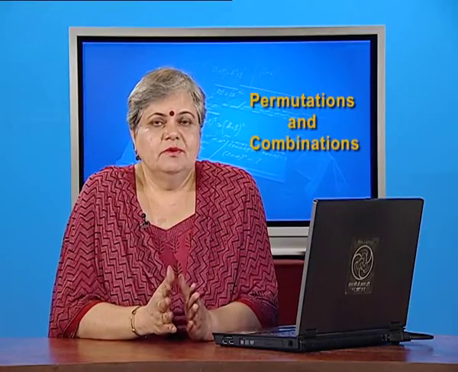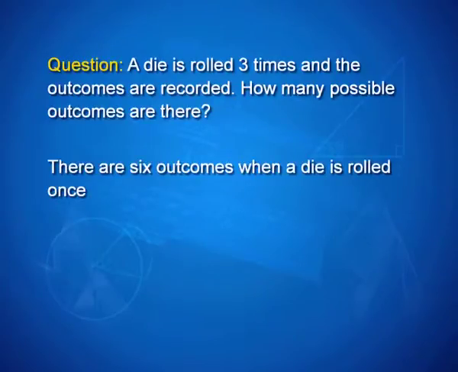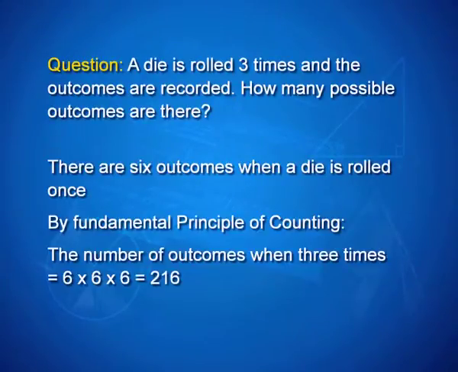Here's our very simple first question for you. A die is rolled 3 times and the outcomes are recorded. How many possible outcomes are there? Well, when you think about a die and you roll it once, how many outcomes do you possibly get? Yes, 6. And therefore, when you roll a die 3 times, the number of total outcomes will be 6 into 6 into 6. 216 possible outcomes, coming from the basic result we just looked at, called the fundamental